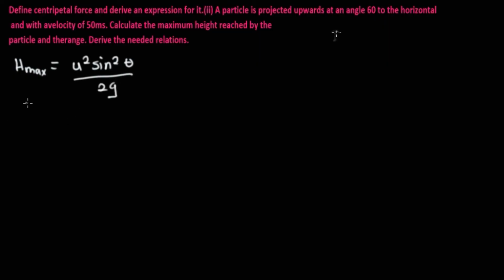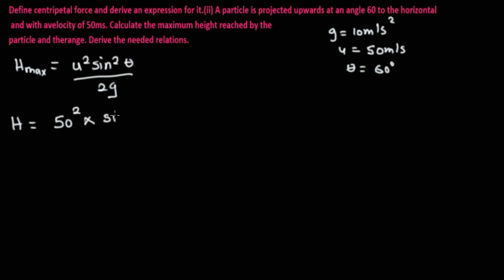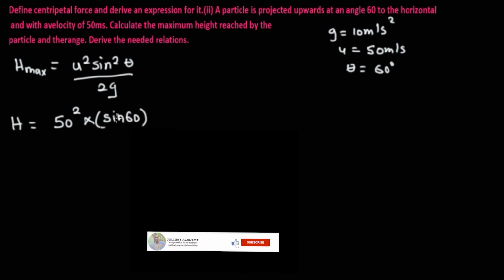And we know that g is equal to 10 meters per second square, and we know that u is equal to 50 meters per second, and we know that the angle theta is equal to 60 degrees. So we can now plug in this, and h is equal to 50 square multiplied by sine 60 square, divided through by 2 multiplied by 10.